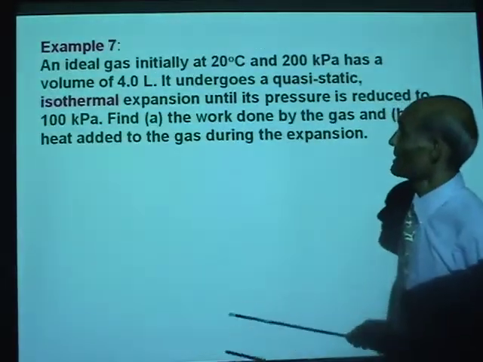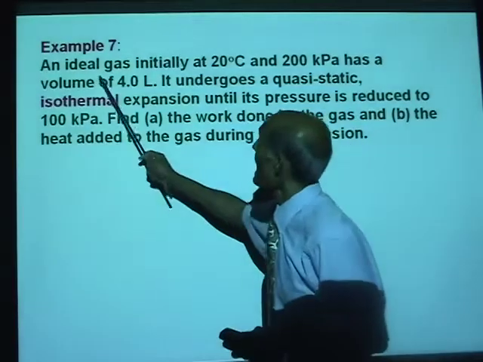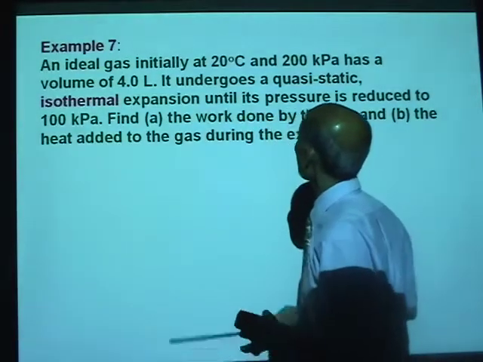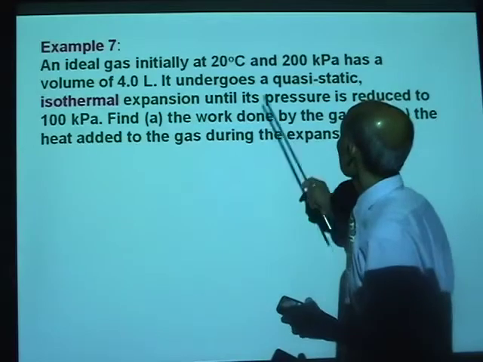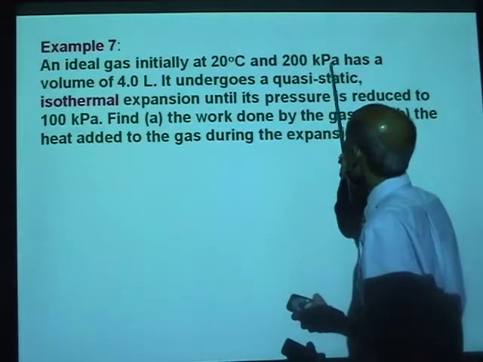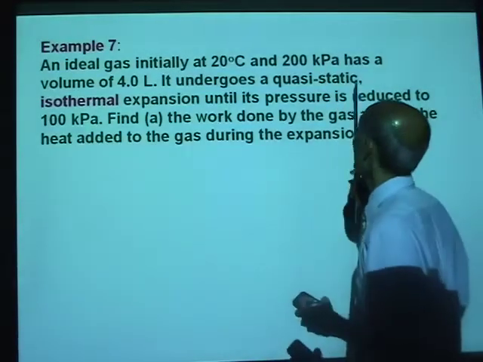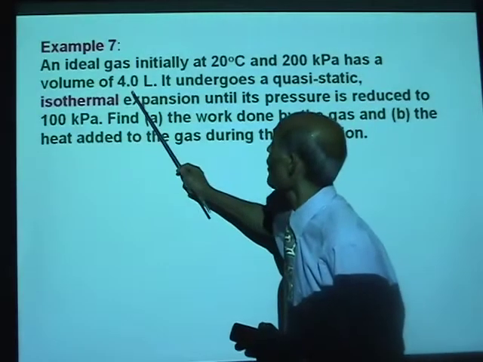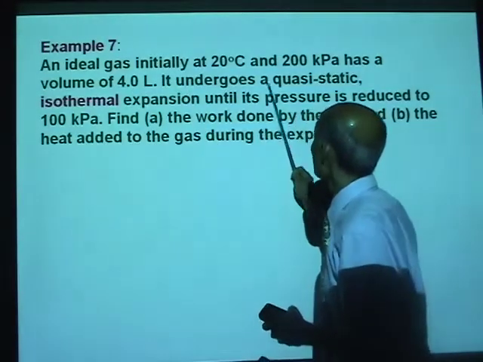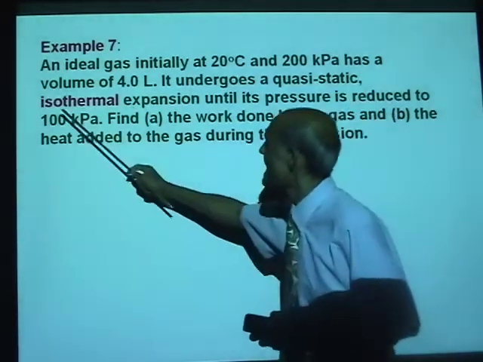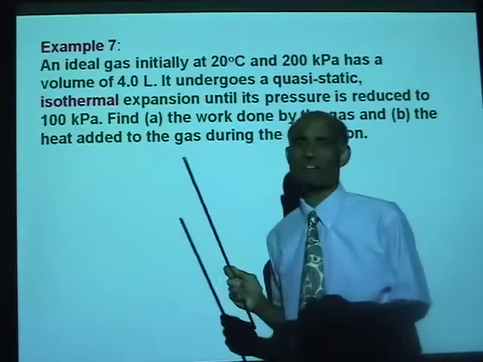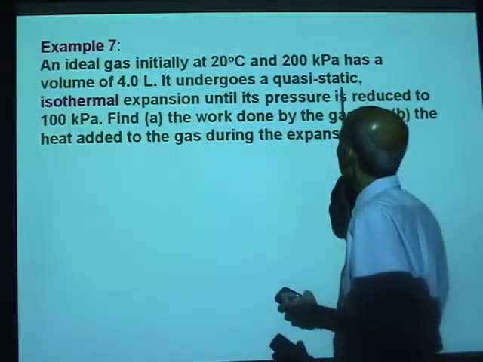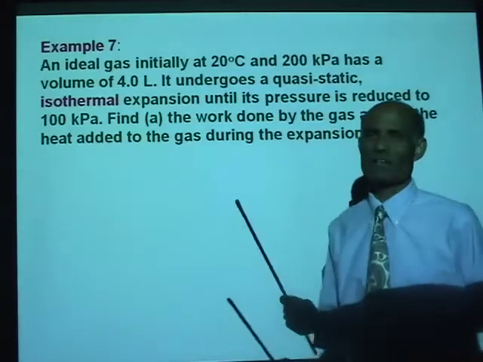Okay, let's do another problem. An ideal gas initially at 20 degrees Celsius and 200 kilopascals, watch the units carefully, has a volume of 4 liters. It undergoes a quasi-static isothermal expansion. You don't need to worry about the meaning of quasi-static.